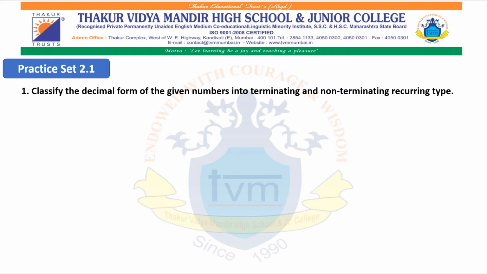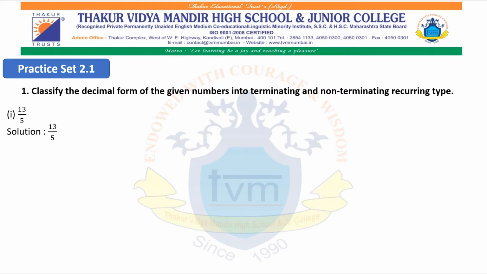If the prime factors of the denominator are 5 or 2 or 5 and 2, we will say that the decimal form is a terminating type of number, and if not, we will say it is a non-terminating recurring type of number.